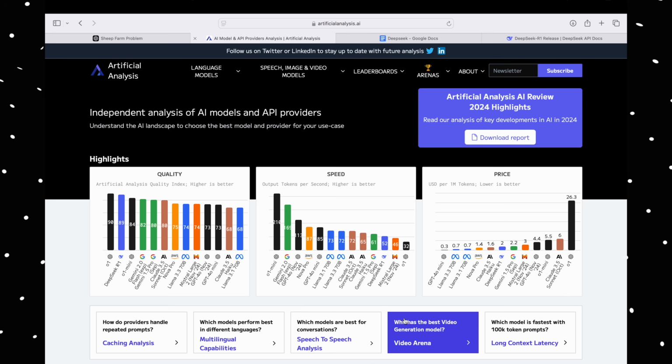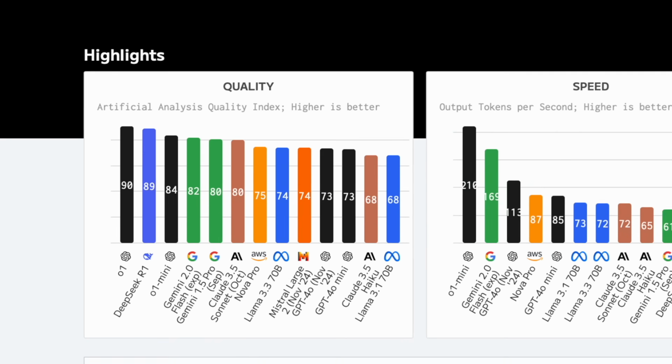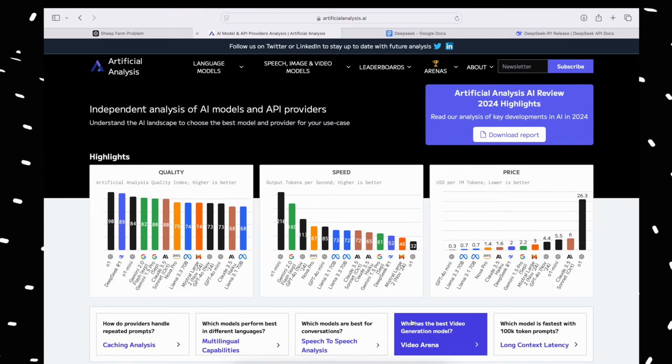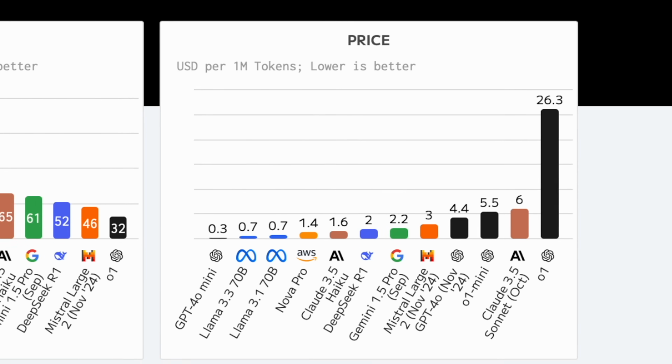I want to show you one more AI model benchmarking website. I'll highlight the quality and the price graphs in this. In quality, ChatGPT O1 is the highest and the DeepSeek R1 is a close second with a score of 90 and 89. But if you look at the price of using it, O1 is the highest at $26 for 1 million tokens, while DeepSeek R1 just costs $2 for the same 1 million tokens. That's less than 1/10 the price. This website is awesome. I'll leave a link in the description for you to take a look.